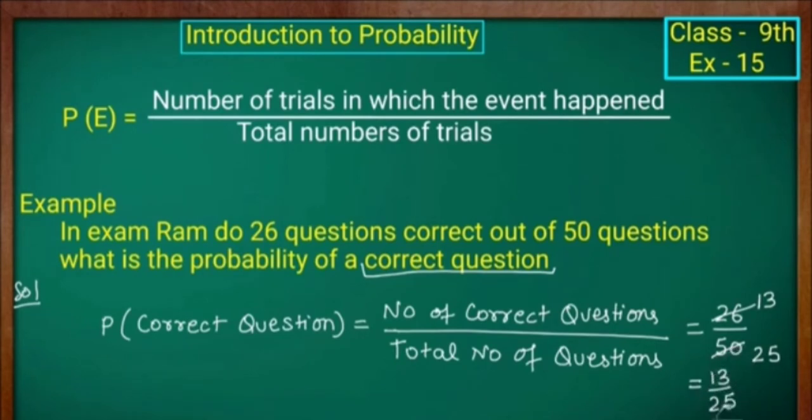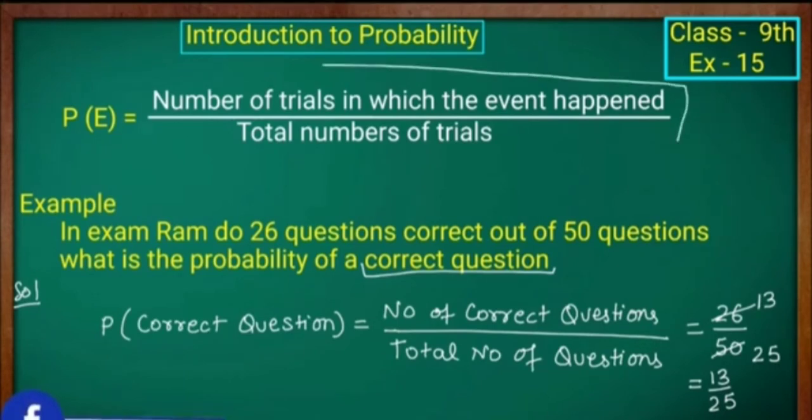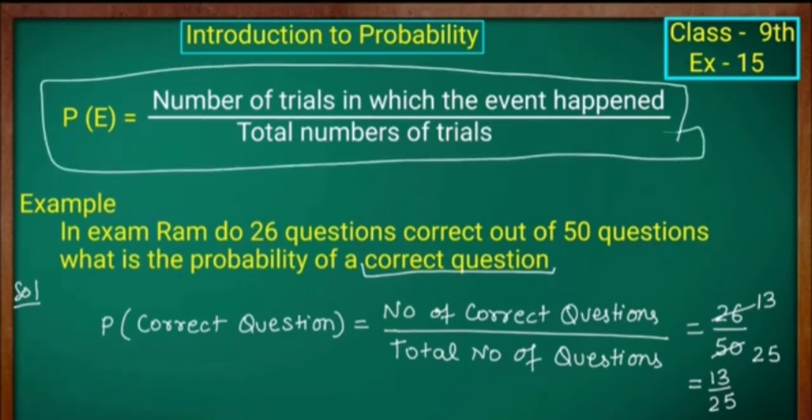So the probability of the correct question Ram answered is 13 by 25.